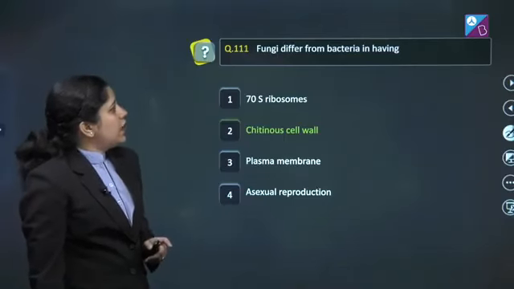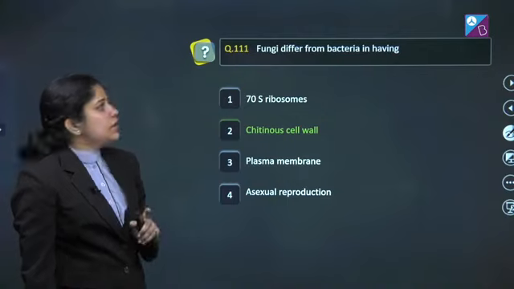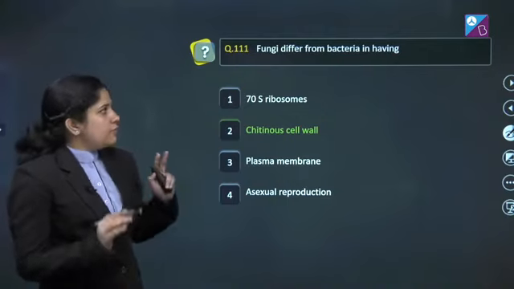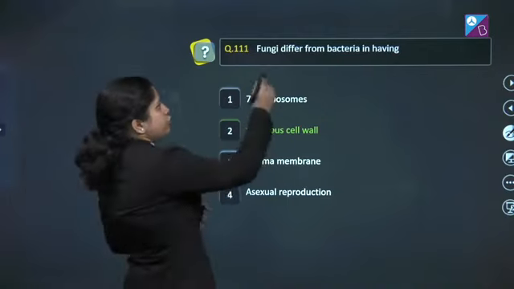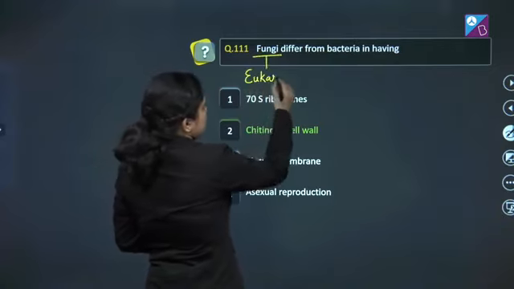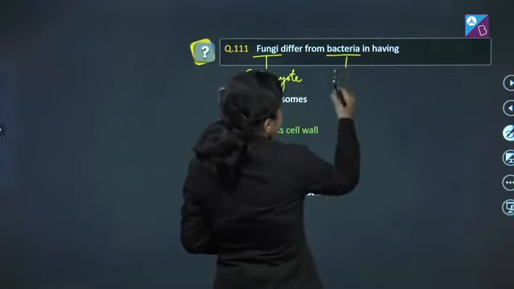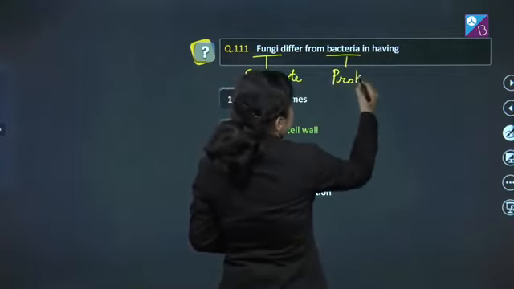Question number 111. Fungi differ from bacteria in having. Before answering this question, we should know that fungi is a eukaryote and bacteria is a prokaryote.